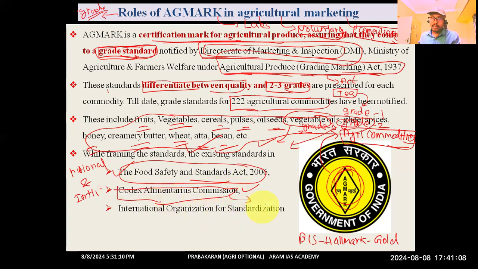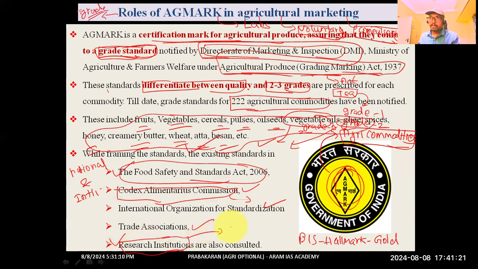Other organizations were the International Organization for Standardization, trade associations and research institutions. Their data or their records were also observed before preparing the different grades or standards. So these are the organizations based on which we have developed these standards.